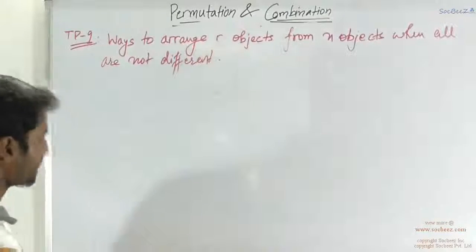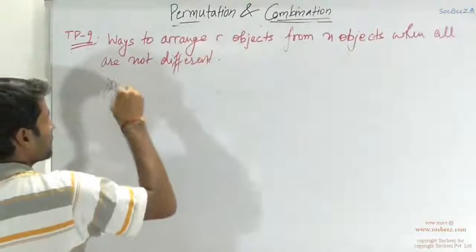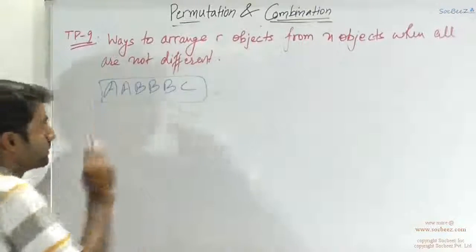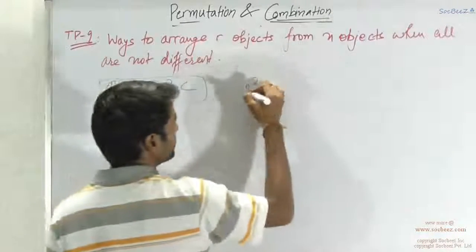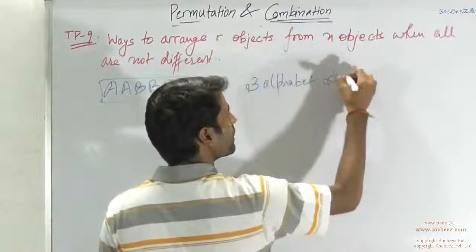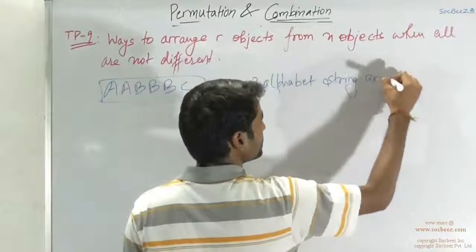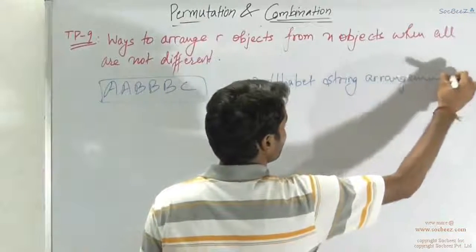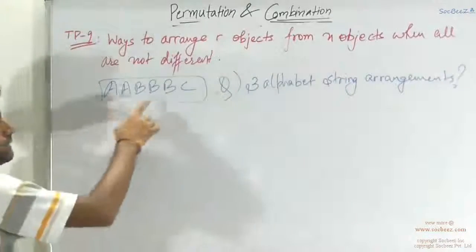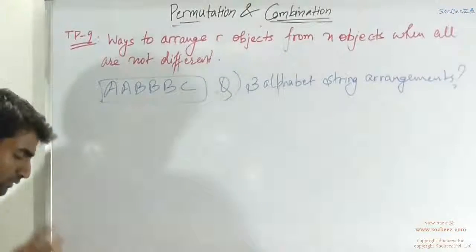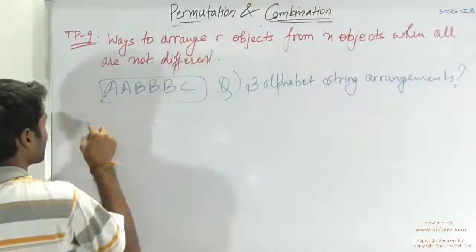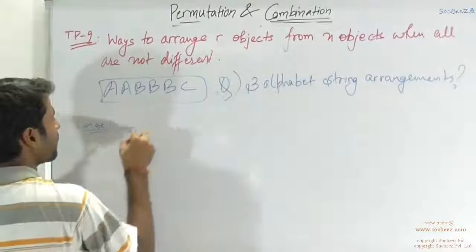So basically, let us take the same problem as the previous one. That is, you have a string A, B, B, B, C. You have to form the arrangements of 3 alphabet strings. This is the question: how many 3 alphabet string arrangements are possible of A, B, B, B, C? So first of all, you would make the 3 cases as in the previous case. So you would have case 1: all same.